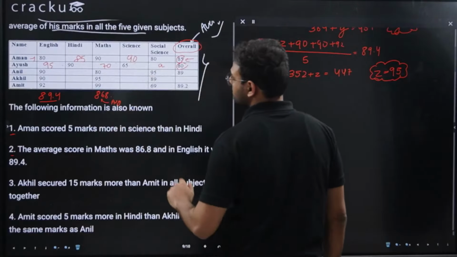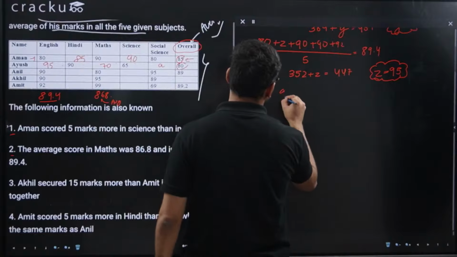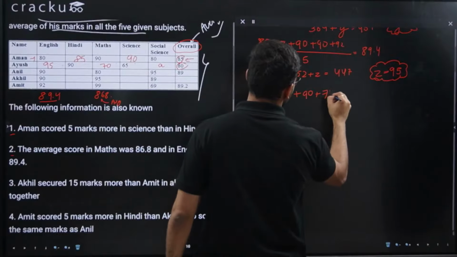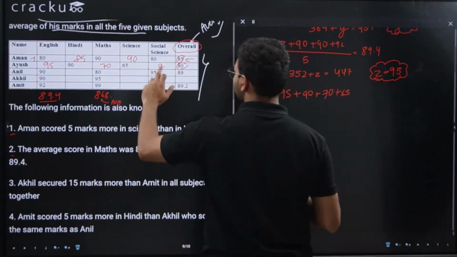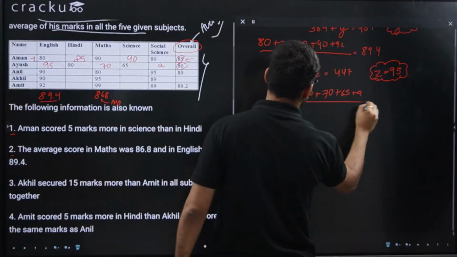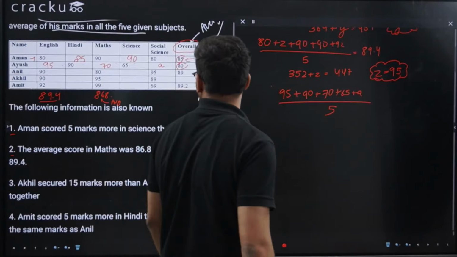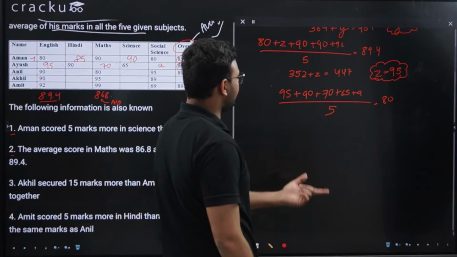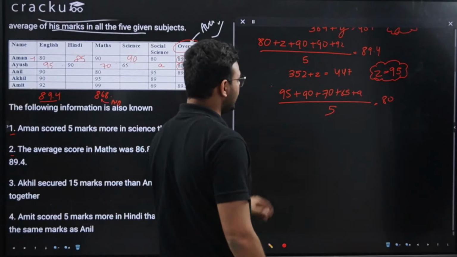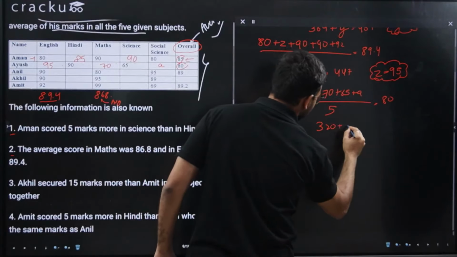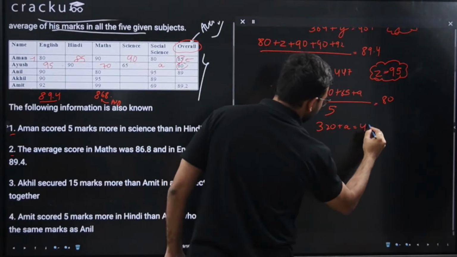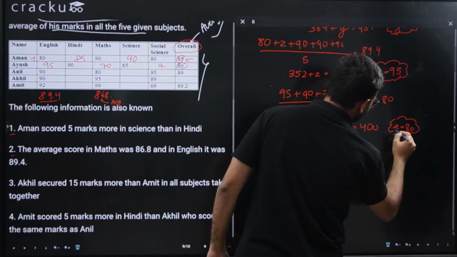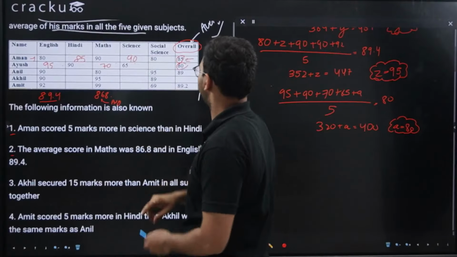So the marks scored in social sciences is A. So 95 plus 90 plus 70 plus 65 plus A, divided by 5, is the average score of Ayush, and this is equal to 80. So 95 plus 90 is 185, plus 70 is 255, plus 65 is 320. So 320 plus A will be equal to 80 into 5, which is 400. So A comes out to be 80, and I'll replace this value with 80.